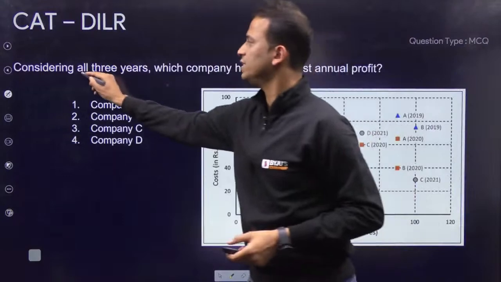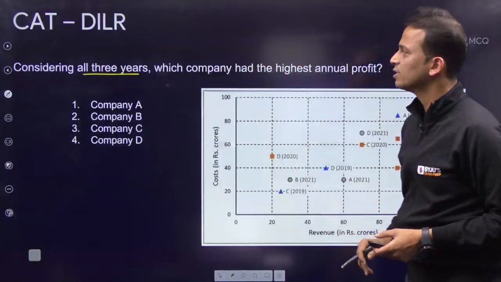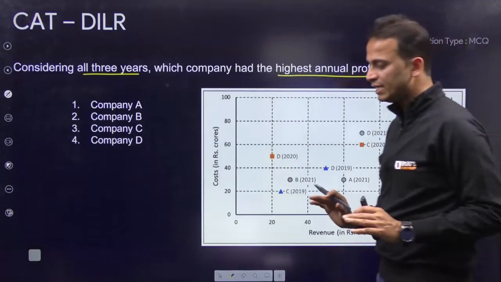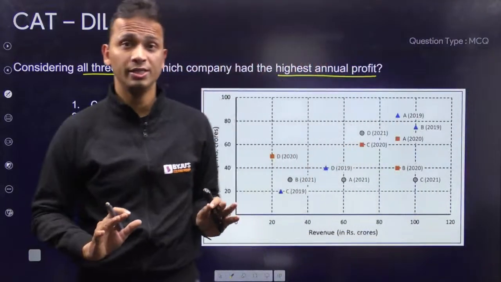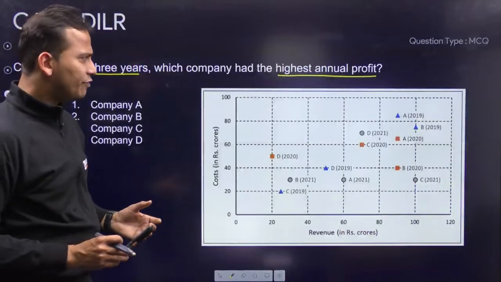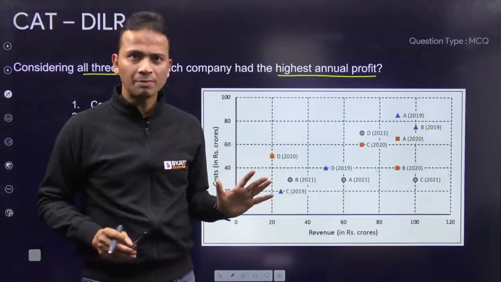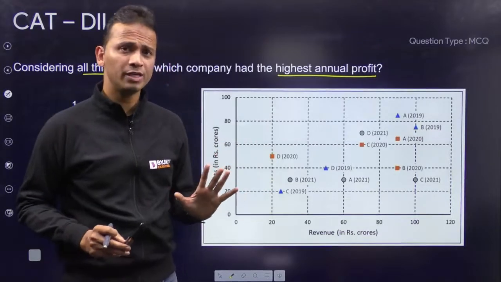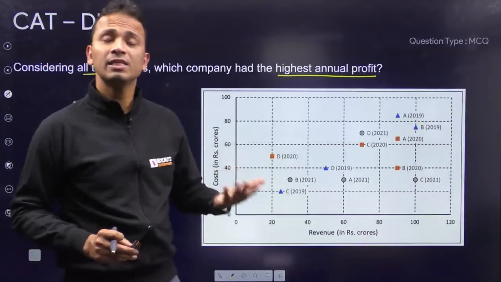considering all 3 years, I have to consider all 3 years, which company had the highest profit? कौन सी कंपनी का highest profit है considering all 3 years? So definitely we'll have to look at all 4 companies and all 3 years and we have to compare, we have to calculate the profit. Time ज्यादा लगेगा but इतना ज्यादा नहीं लगेगा.